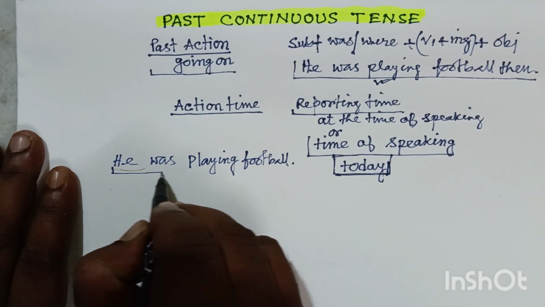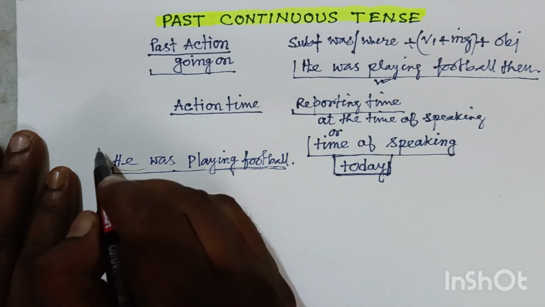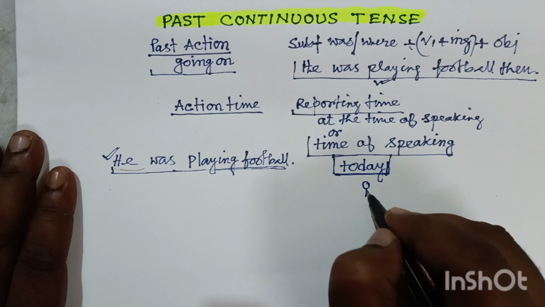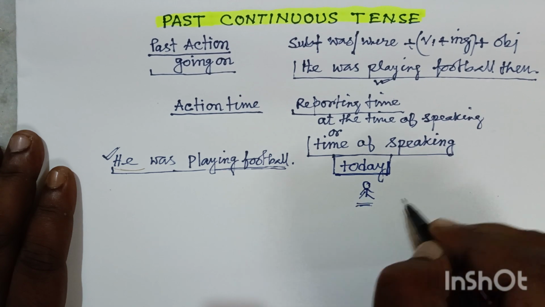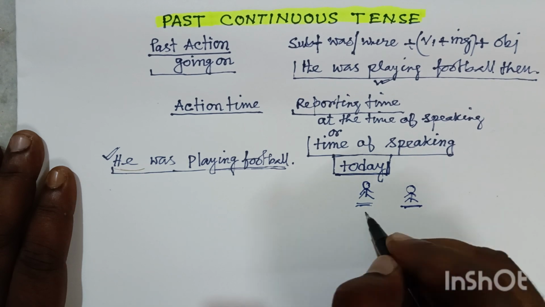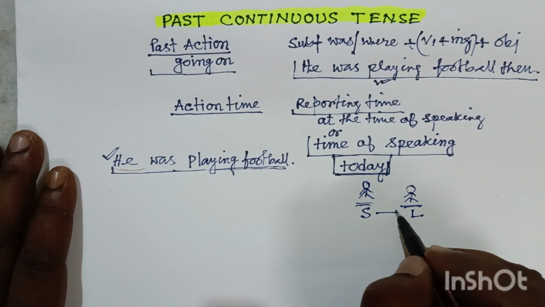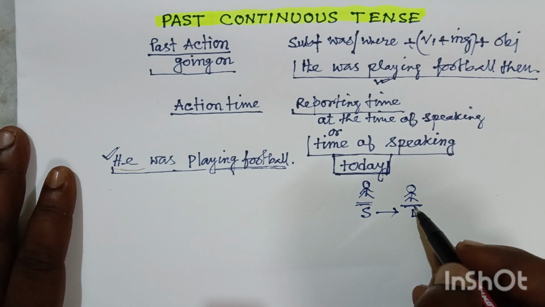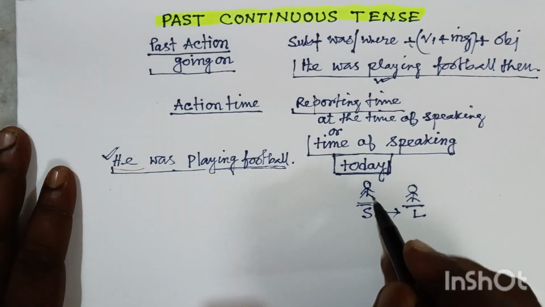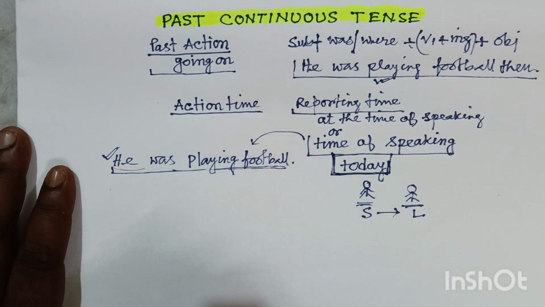Actually, my dear friends, I am saying this sentence to some other person. Suppose this is I, the speaker, and this is my listener, and I am telling this listener that he was playing football then. That means in respect of this time, this action is past.